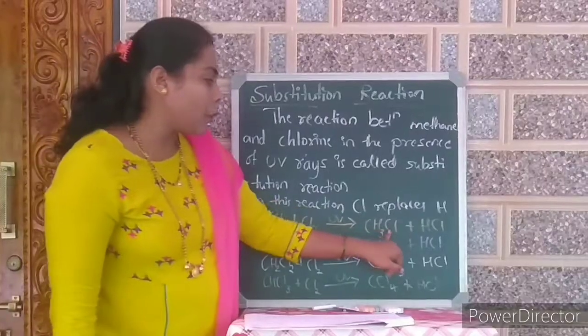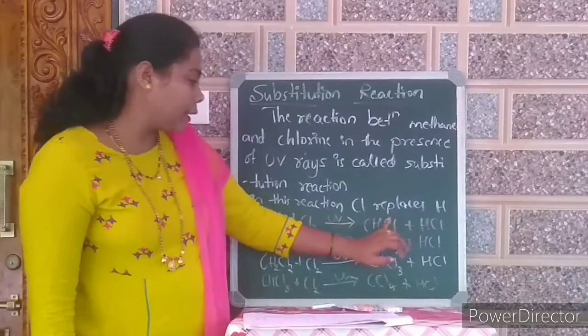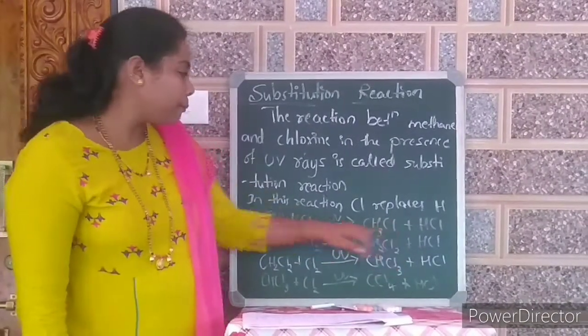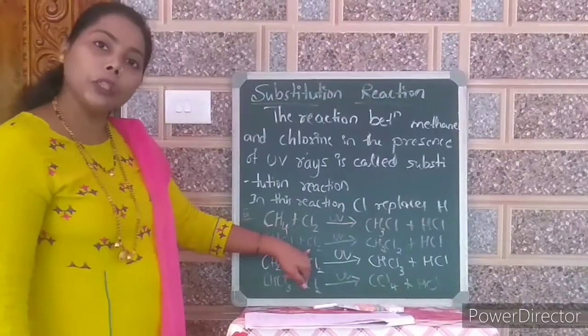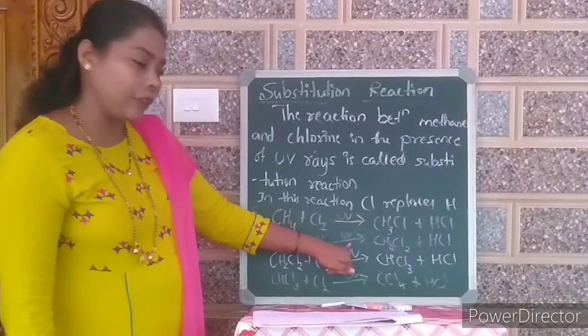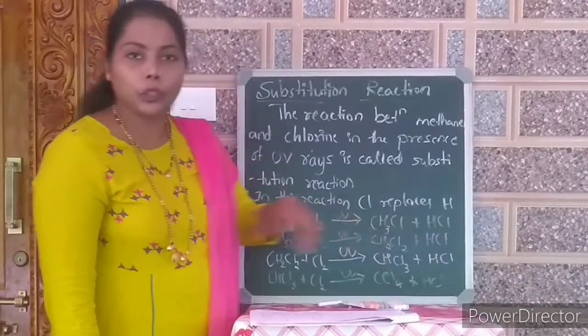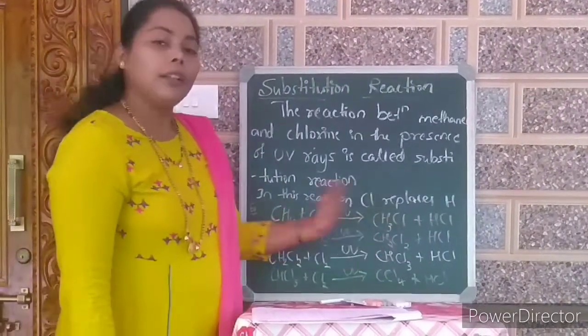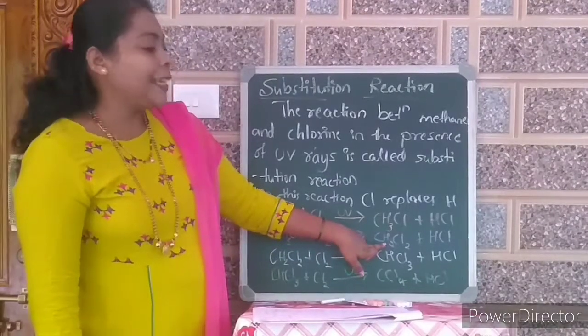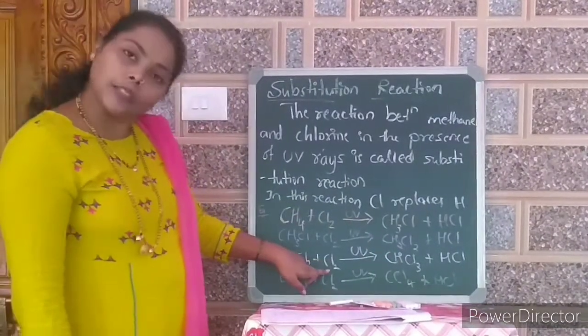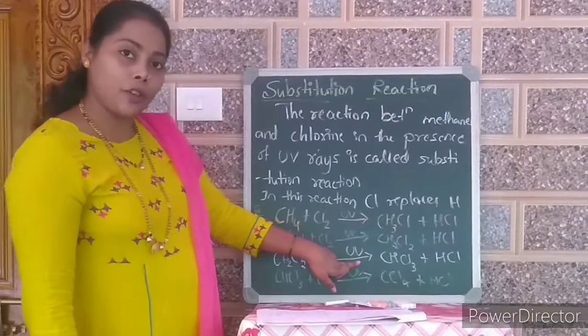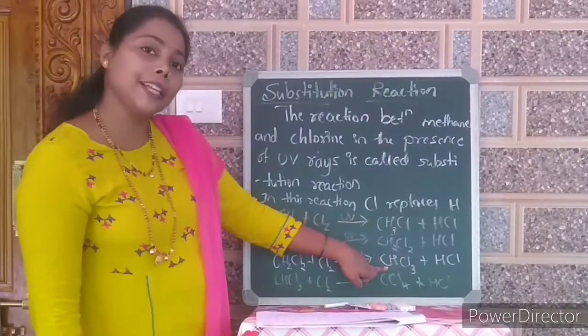Next, the product CH3Cl, that is chloromethane, reacts with another molecule of chlorine in the presence of UV light to give CH2Cl2. Again, one molecule of HCl is liberated.